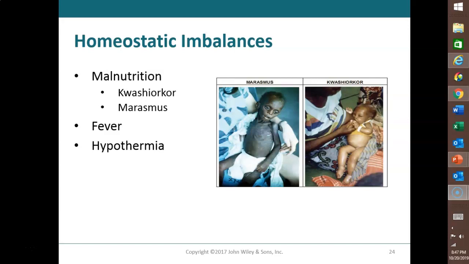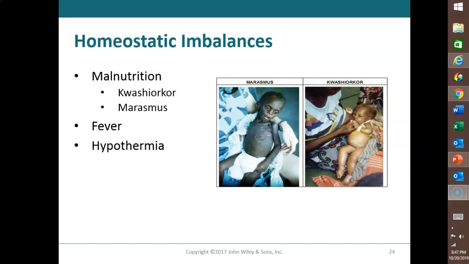It's characterized by edema of the abdomen, such as you see in the infant on the right side of the image. It can also be characterized by an enlarged liver, decreased blood pressure, low pulse rate, lower than normal body temperature, and sometimes includes mental retardation. Because the main protein in corn doesn't have two of the essential amino acids that are required for growth and tissue repair, many children that reside in African countries whose diet consists primarily of cornmeal develop kwashiorkor.